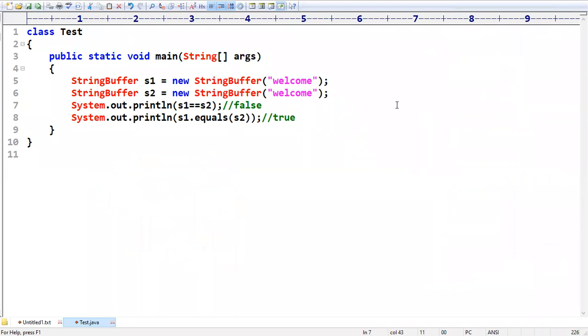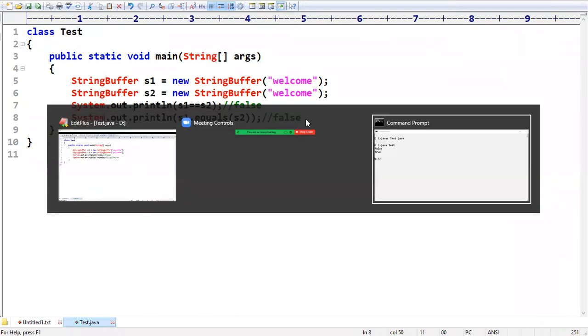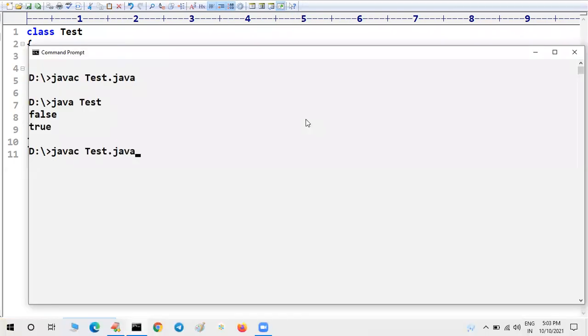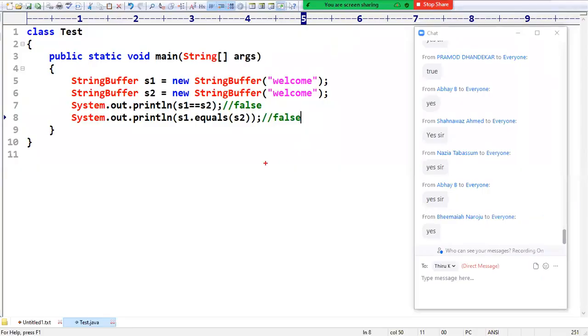Very good, excellent. But make sure, sir, this is not the correct answer. The first answer is false, and the second answer is also false. Sir, first I will show you the practical proof, then I will explain the theoretical concept. Now you can see false and false. Sir, what is the meaning of that information?